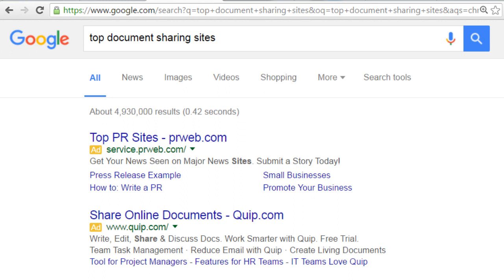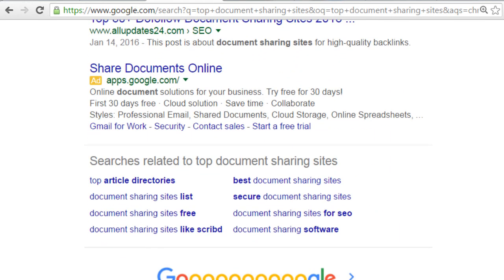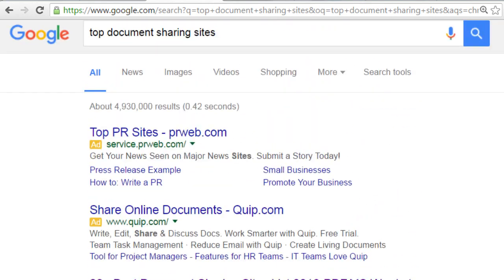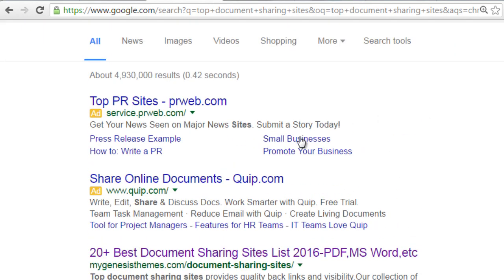So first things first, if you head on over to google.com and you type in top document sharing sites, or you can have a different variation such as top PDF sharing site or top document social communities. If you type that in and you scroll all the way to the very bottom, Google will also give you different keywords to search for. Now, I wanted to give you this route because sometimes sites come and go, unfortunately, and that's reality.